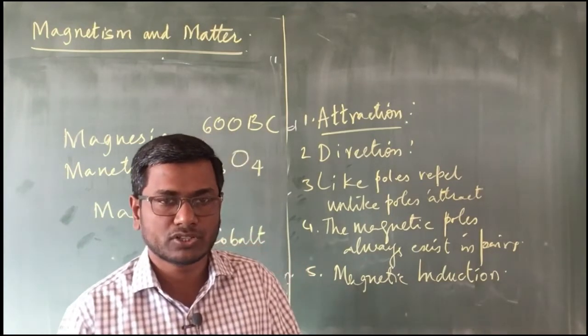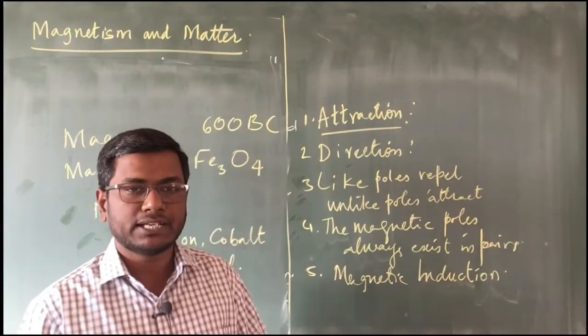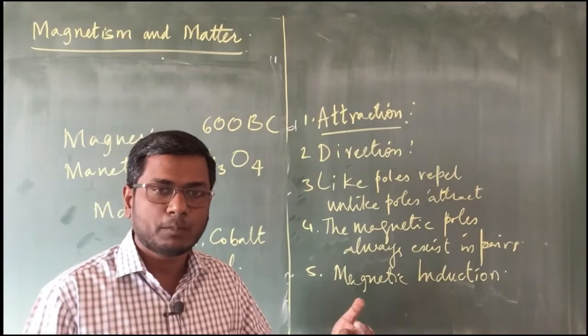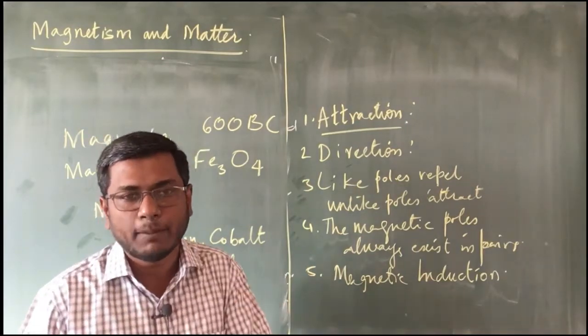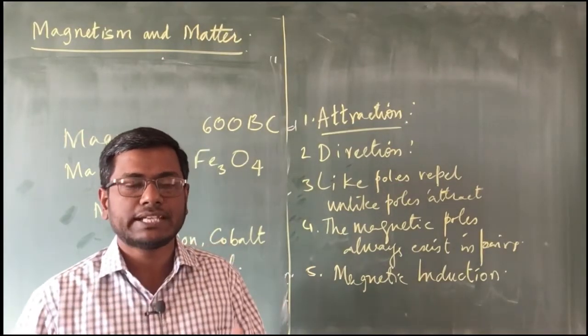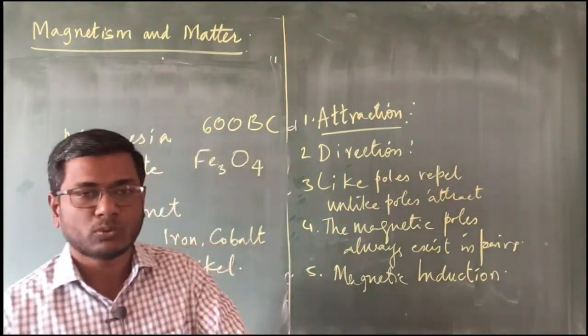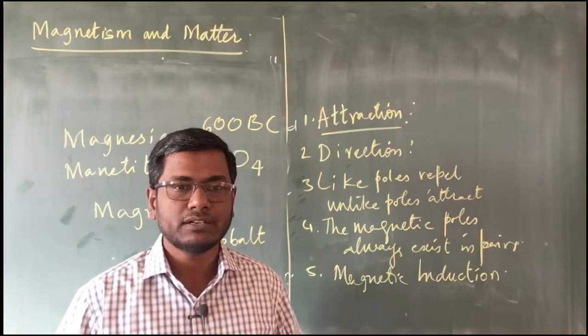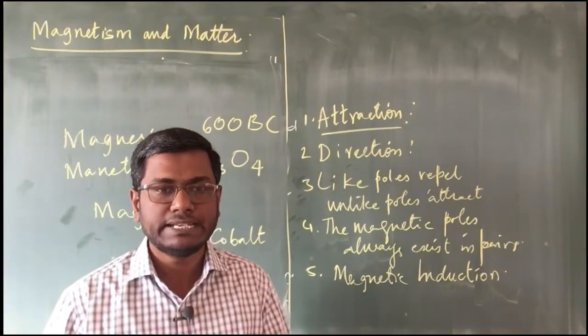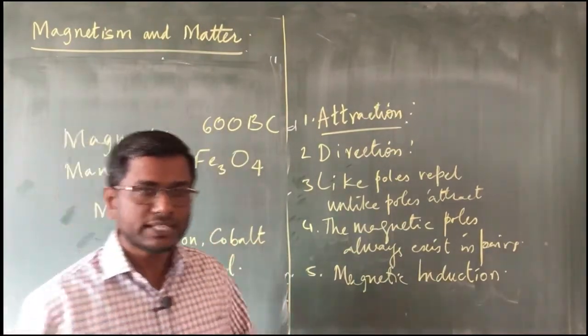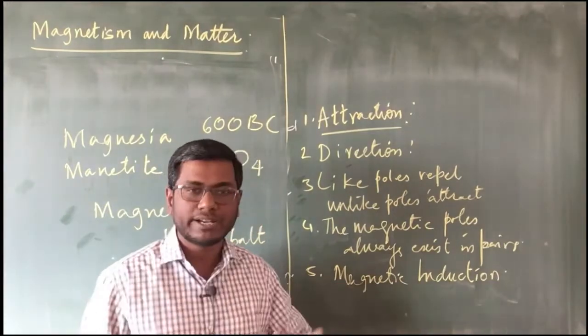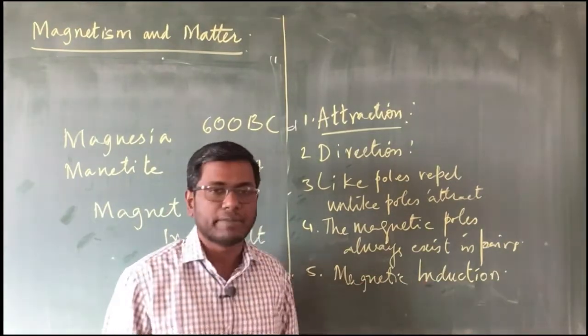Why that happens is because when the first pin is near the magnet or it is attached to the magnet, some property of that magnet will be acquired by the first pin, and it also behaves like a magnet for a short duration of time. So that property, when it is acquired by the pin, it is going to behave as a magnet for a small duration of time, and it has got very small intensity also. So what is happening there is the magnetic property is acquired by the pin due to this property that is called as magnetic induction.